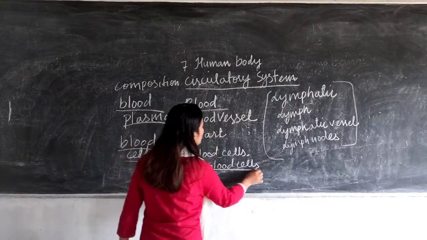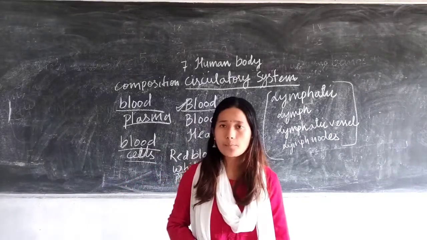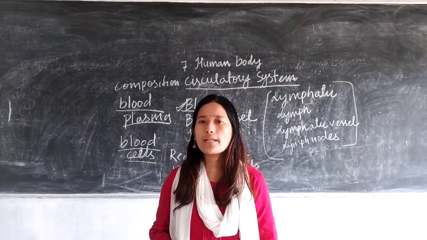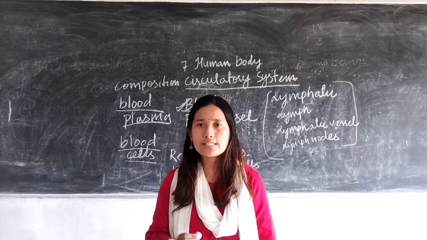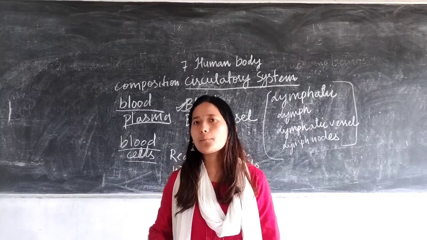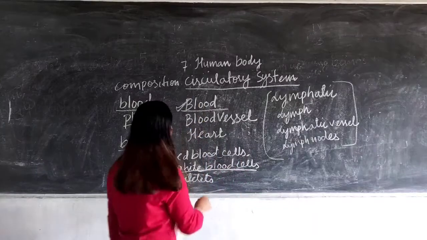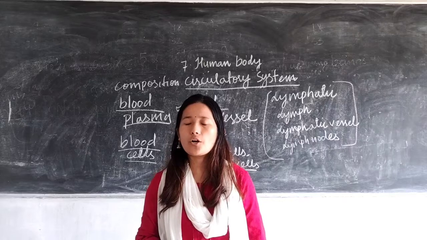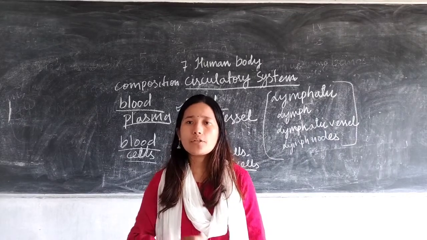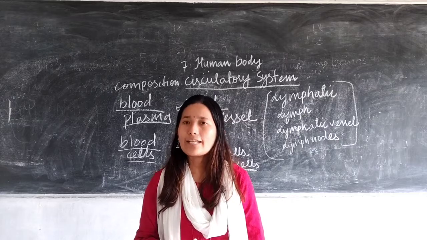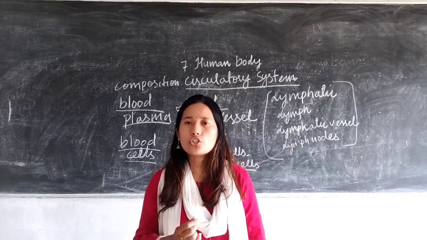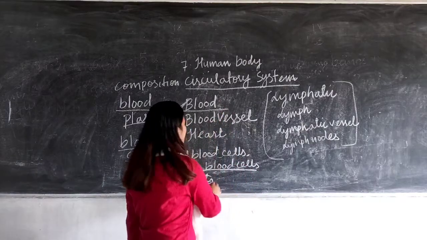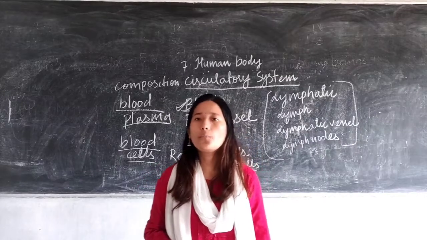Then you have white blood cells. These are referred to as the soldiers of our body because they provide immunity to our body. If there is any foreign particle entering our body, it will be destroyed with the help of white blood cells. Now next is your platelets. If you have a minor cut on your body, after a while, even without applying any medicine or antiseptic cream, your bleeding stops, right? That's because of the platelets. It helps in clotting of the blood.